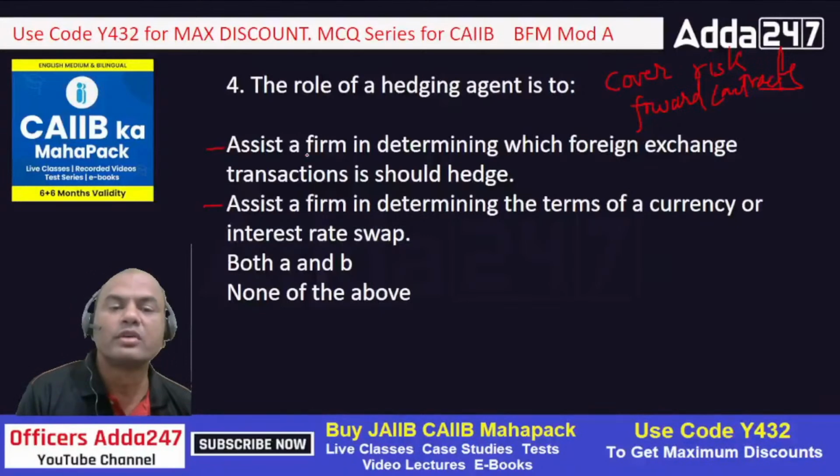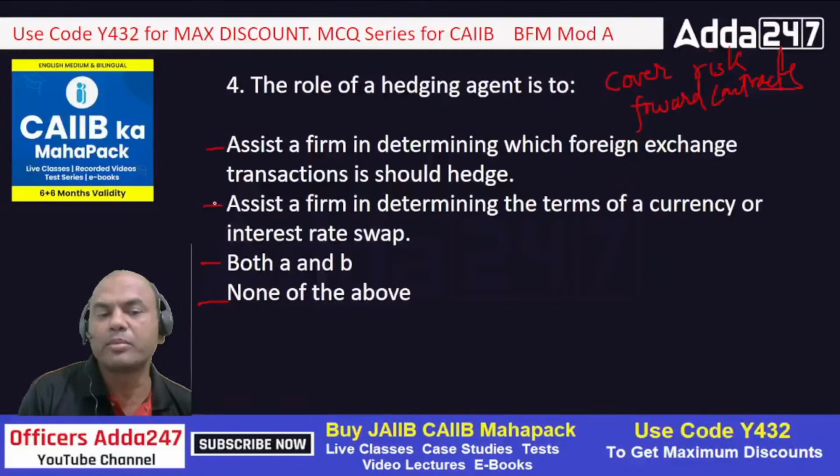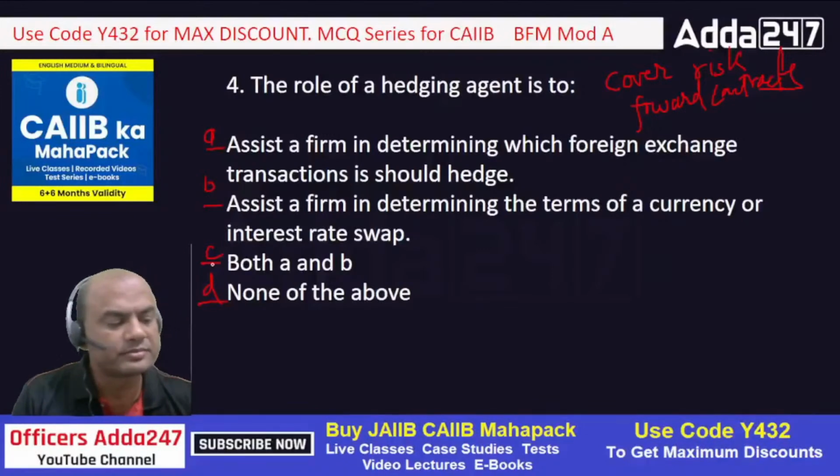Okay, so either A or B determine which transaction is to be hedged, and determining the terms of the currency and the interest rate swaps, both A and B, and none of the above. So what is the answer for this? Either A or B or C. Let's call this A, this is B, this is C, and D. So what should be the answer?